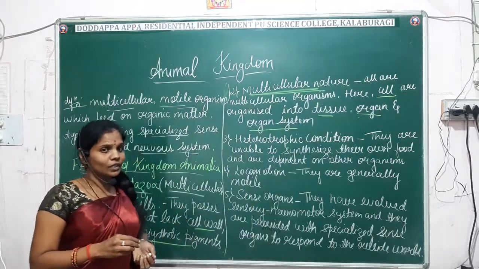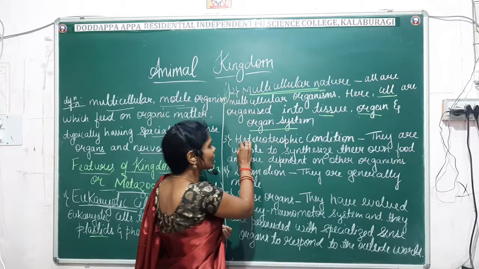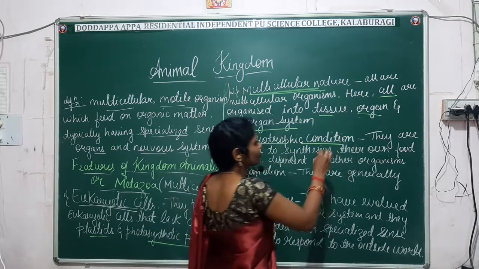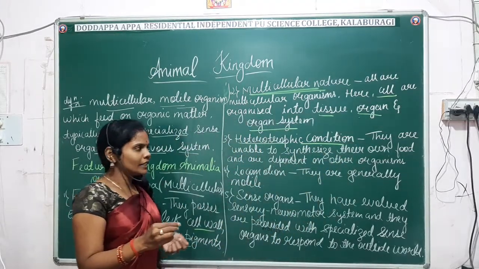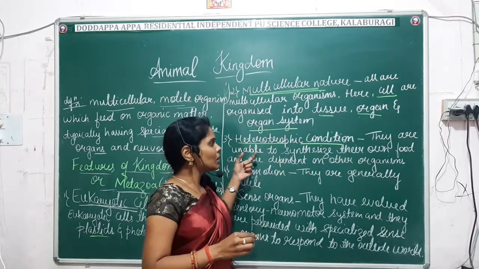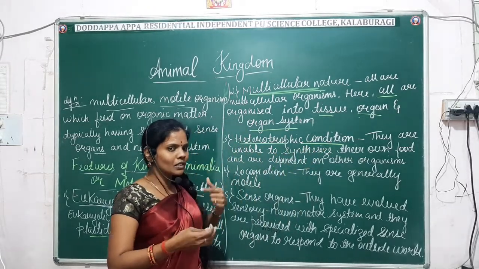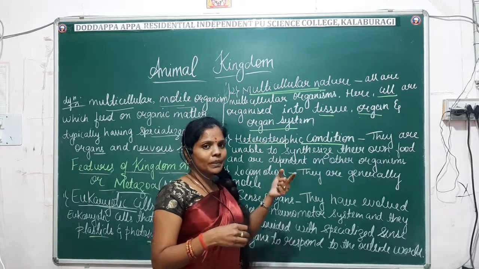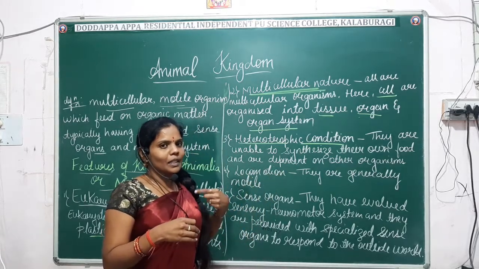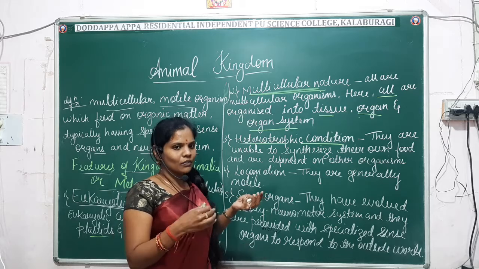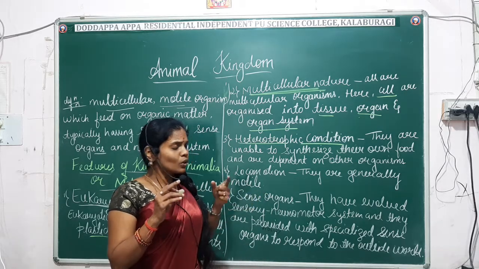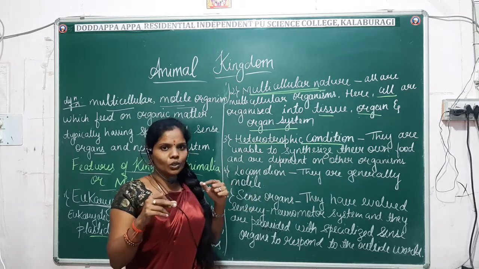Next comes the heterotrophic condition. What do you mean by heterotrophic condition? Heterotrophs are unable to synthesize their own food. Heterotrophic animals cannot prepare their own food, which means they depend upon other organisms for food. You have also studied autotrophs.